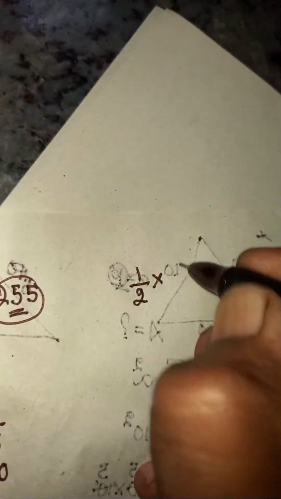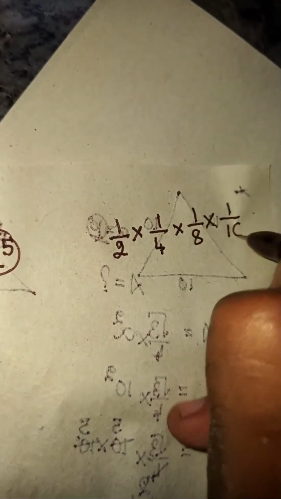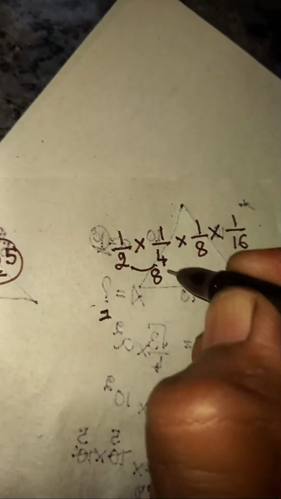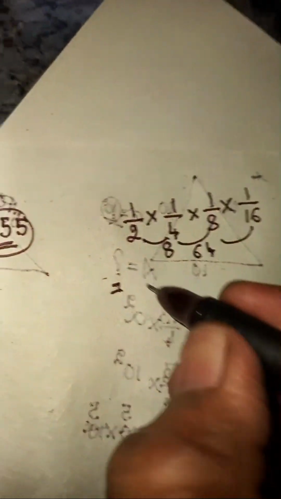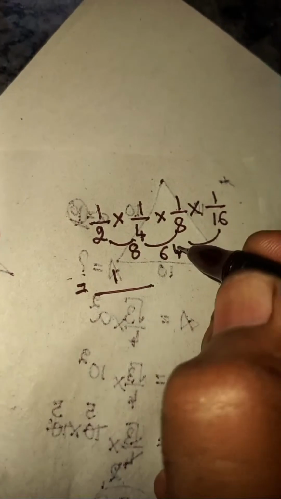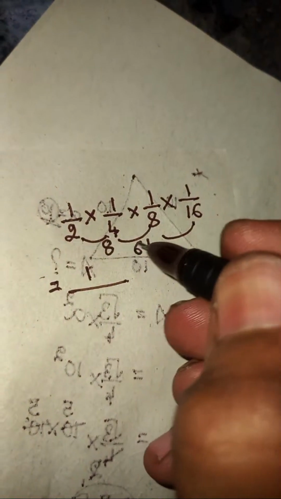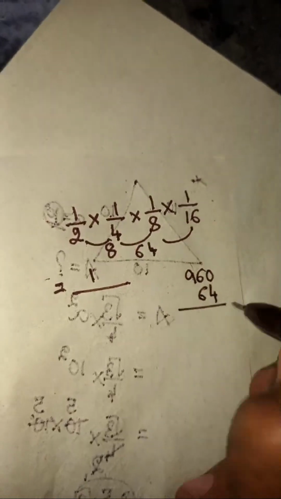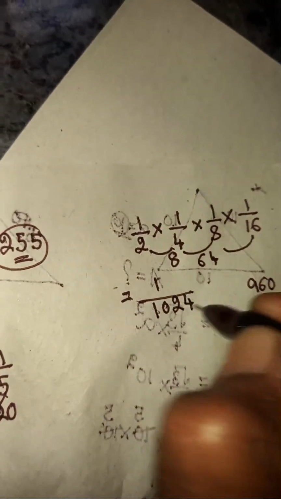Now let's take one more set of numbers. 1 by 2 times 1 by 4 times 1 by 8 times 1 by 16. Here you can multiply. 2 times 4 is 8 and 8 times 8 becomes 64 and 64 times 16, you can write it as 16 times 6 is 96. So 16 times 60 is 960 and 16 times 4 is 64. When you add, you get 1024. It is 1 by 1024.